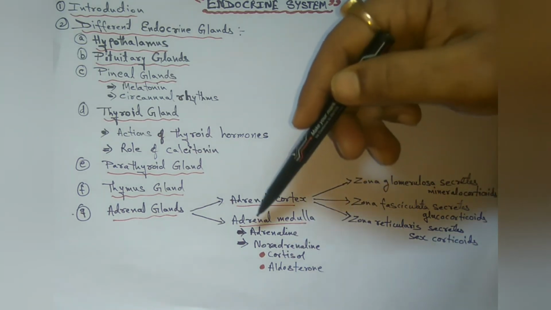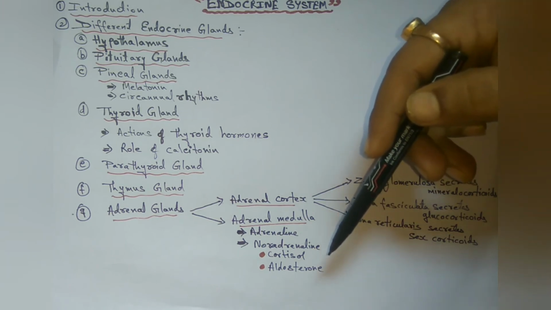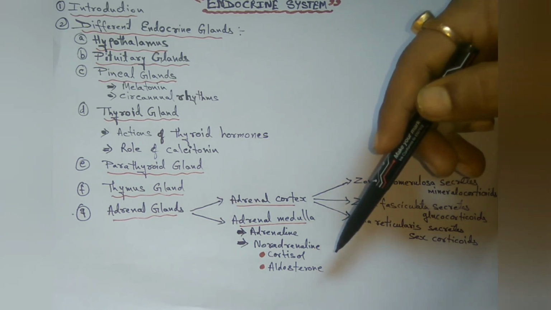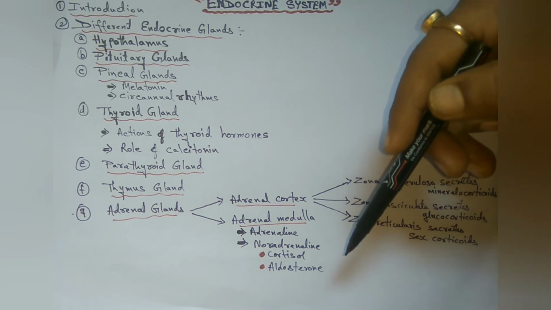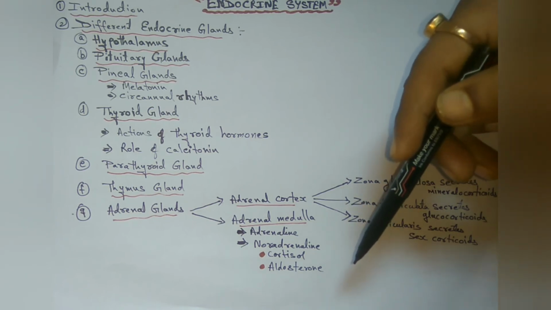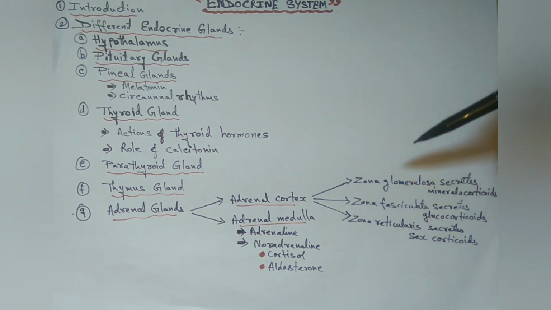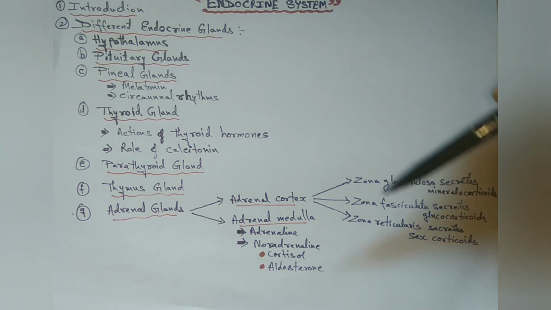Next, adrenaline. It is secreted on stimulation by the sympathetic nervous system for meeting emergency or stress conditions like injury, pain, fear, accident, grief, fall in blood pressure, etc. Hence it is called the emergency hormone.